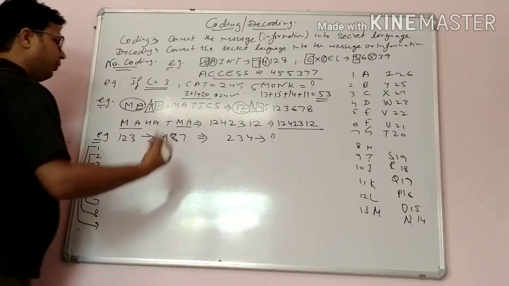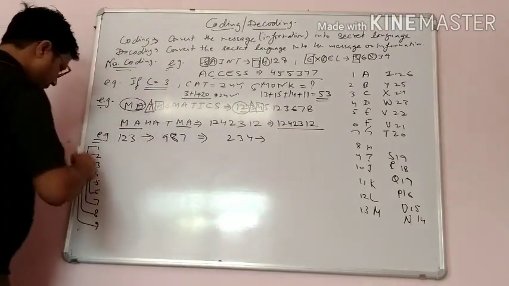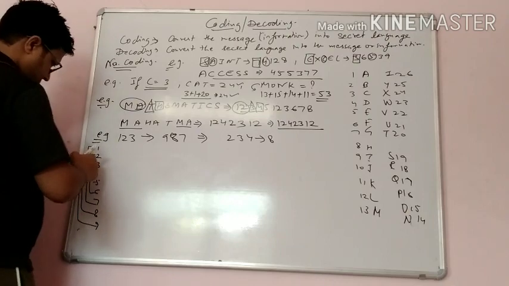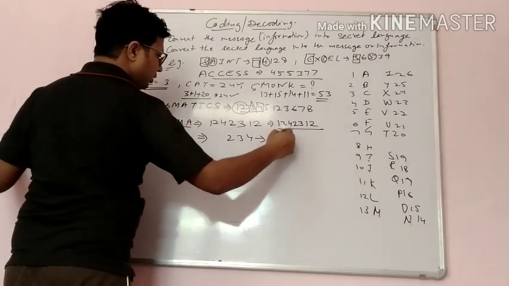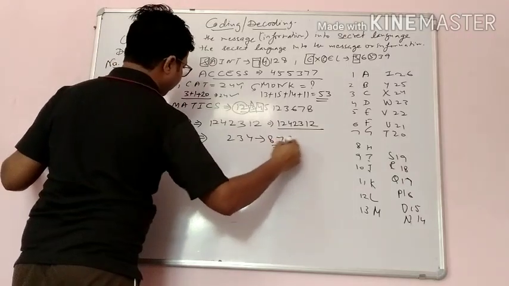So 2 is related to 8, 3 is related to 7, and 4 is related to 6. So the code is 876.